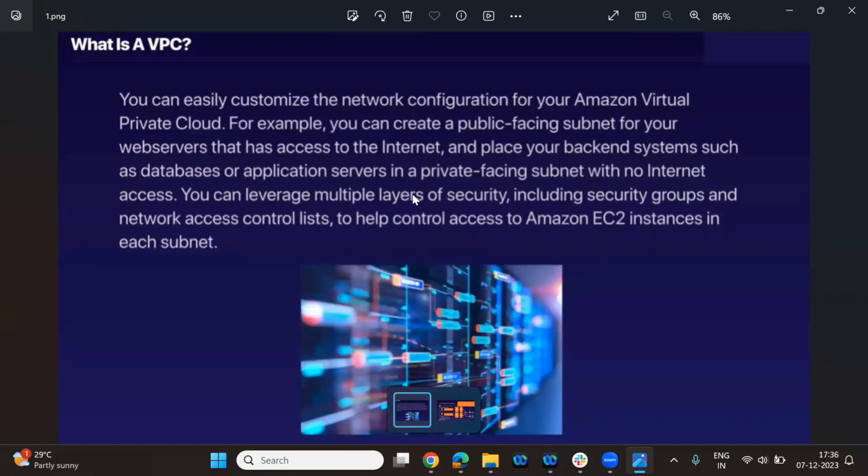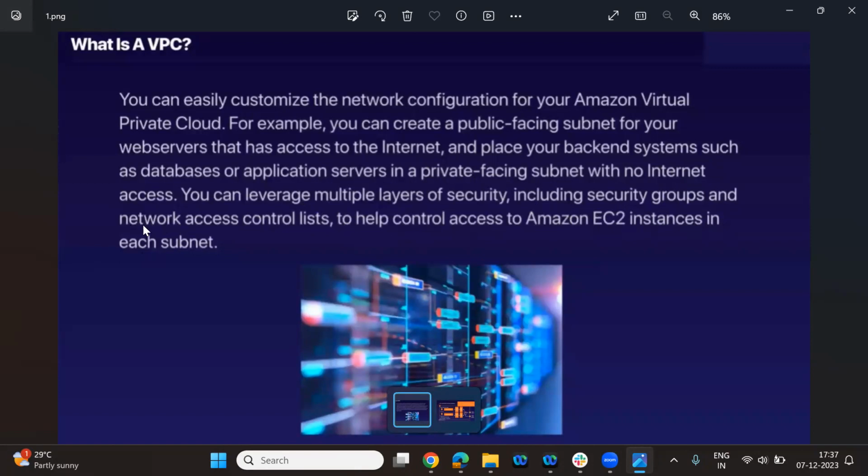So you can leverage multiple layers of security, including security groups and network access control lists, that is NACL, to help control access to the Amazon EC2 instance in each subnet. That means we provide some kind of layer with the security group, which we have already discussed, like how we open the port number so that only then you can go through that particular port. And this is nothing but NACL, network access control list. So every subnet will have at least one NACL.